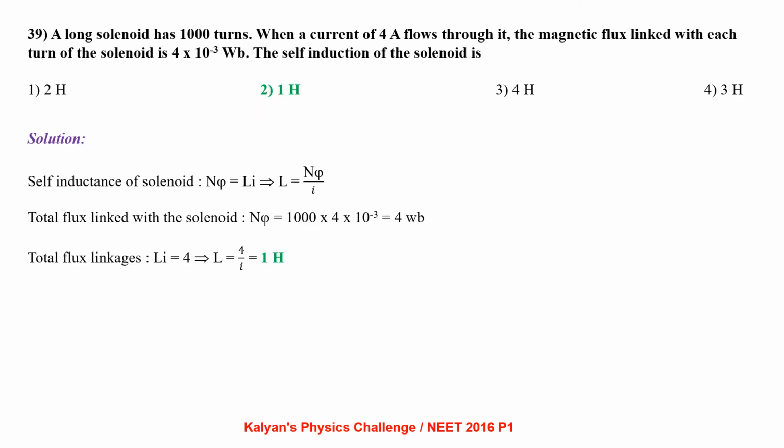A long solenoid has 1000 turns. When a current of 4 ampere flows through it, the magnetic flux linked with each turn of the solenoid is 4 into 10 power minus 3 Weber. The self-inductance of the solenoid is?